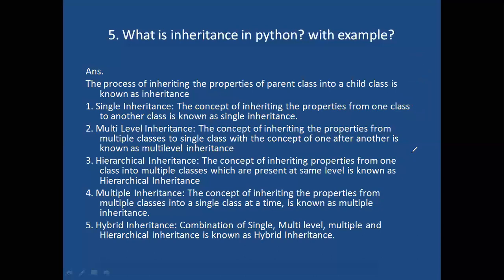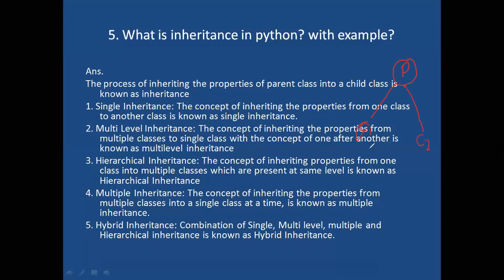The concept of inheriting properties from one class into multiple classes which are present at the same level, like this. Parent, this is child 1 and this is child 2, and like this.